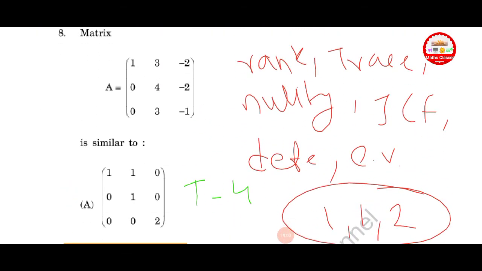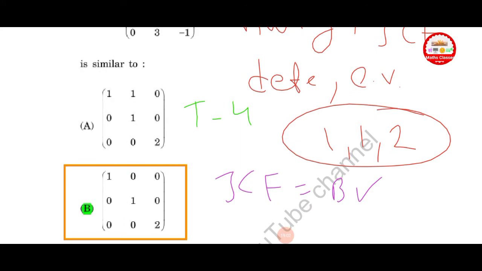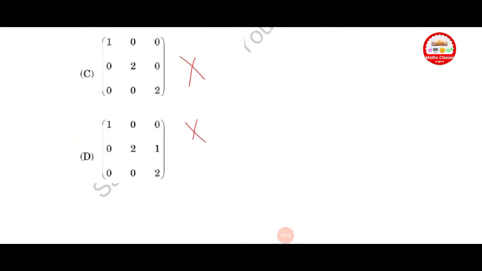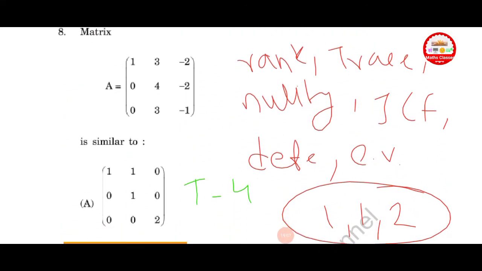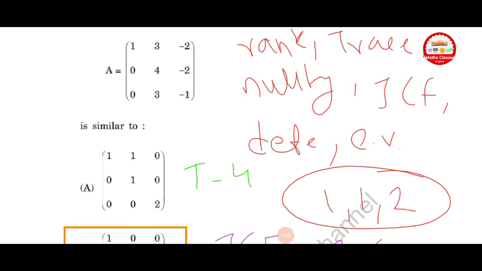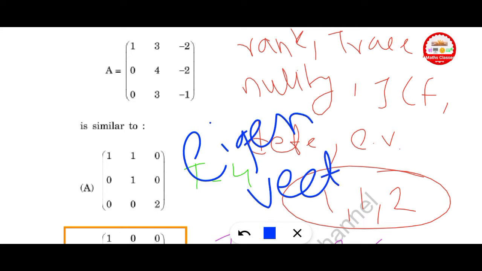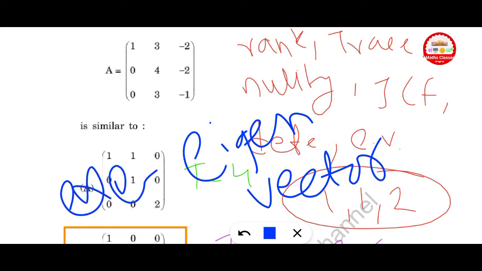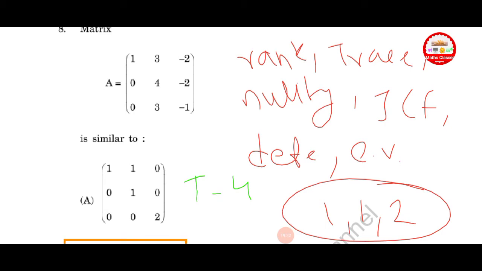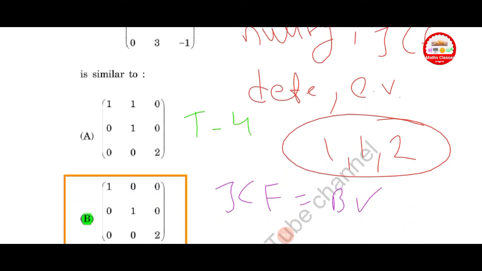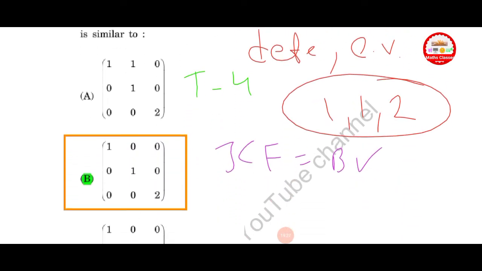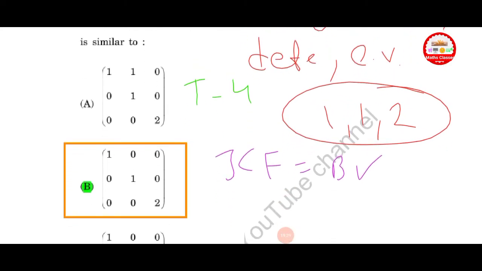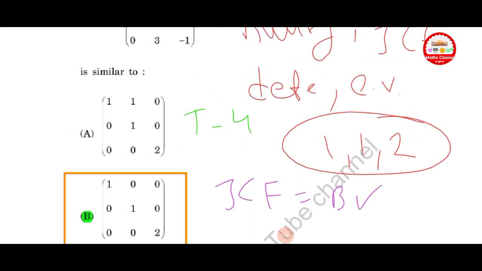Next question. The matrix A is given. Which one is similar to it? Except for eigenvector, all are the same here. This is the exception. Rank, trace, nullity, determinant, Jordan canonical form, eigenvalue, all are the same. Then it is similar to one another.